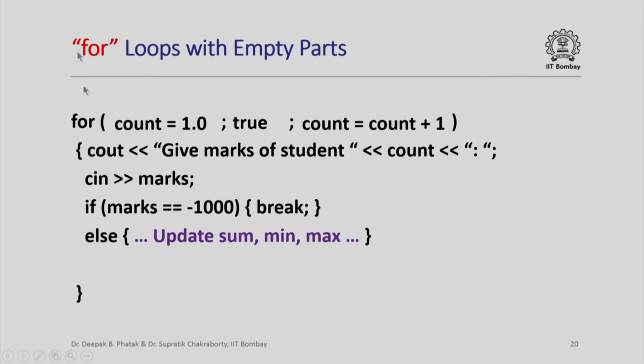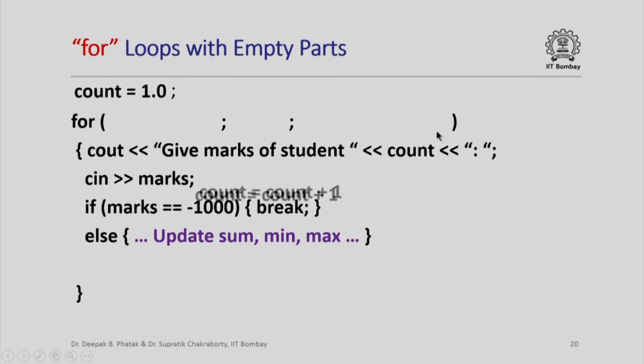So this is our for loop where we had these three parts: initialization, loop condition, and the instruction to be executed after every iteration. We have just seen that the true condition can be replaced by an empty condition. In fact, the initialization part can also be skipped if we are willing to move it before the for loop starts, and the part that is to be executed after every iteration can also be skipped if we are willing to move it to the end of the loop body. So now this is a for loop with three completely empty parts, and still this is a perfectly legitimate for loop.